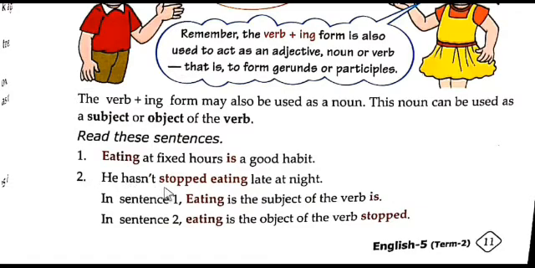And the second one: He hasn't stopped eating late at night. Here eating is also a gerund. It comes in the middle of the sentence, and stopped is the verb here. So in the first sentence, eating is the subject of the verb is. And in the second sentence, eating is the object of the verb stopped. So have you understood? Okay, let us go to the next page.